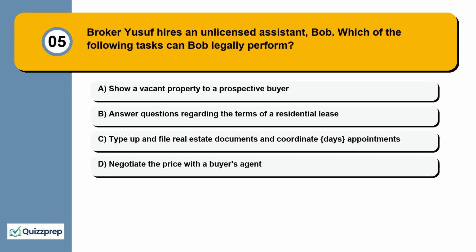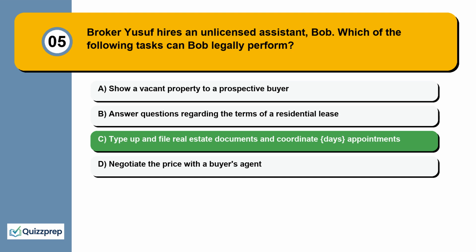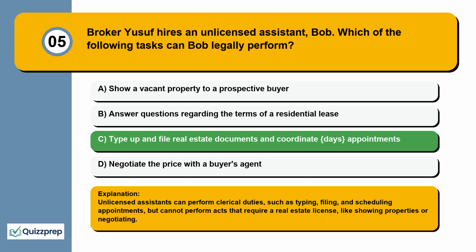Question 5. Broker Yusuf hires an unlicensed assistant, Bob. Which of the following tasks can Bob legally perform? Show a vacant property to a prospective buyer. Answer questions regarding the terms of a residential lease. Type up and file real estate documents and coordinate appointments. Negotiate the price with a buyer's agent. Unlicensed assistants can perform clerical duties, such as typing, filing, and scheduling appointments, but cannot perform acts that require a real estate license, like showing properties or negotiating.